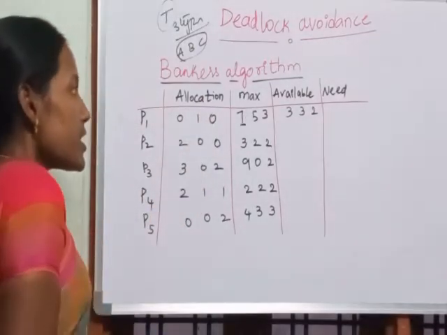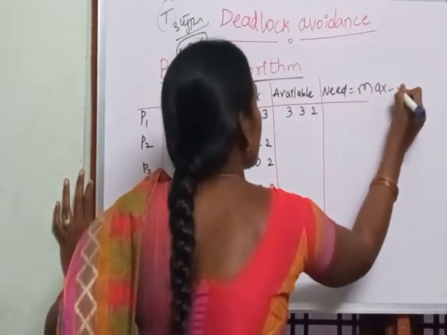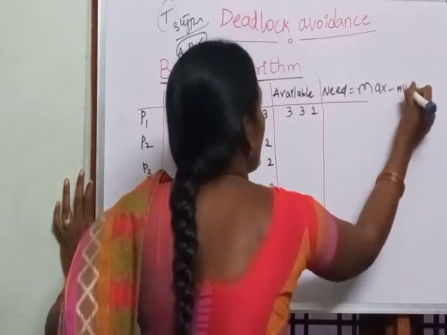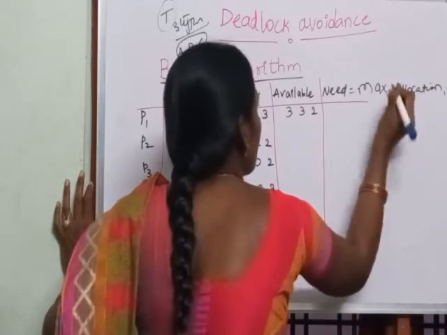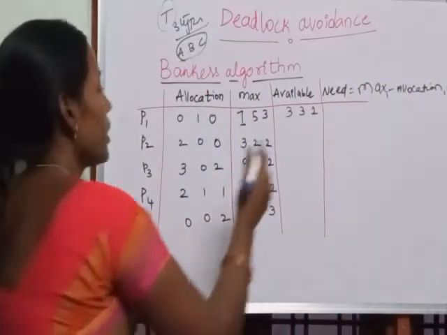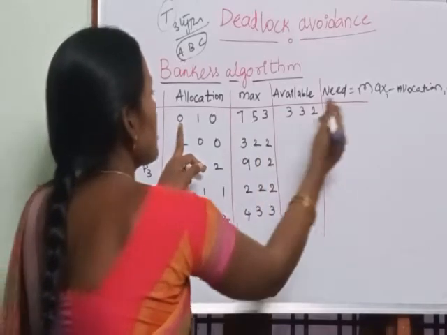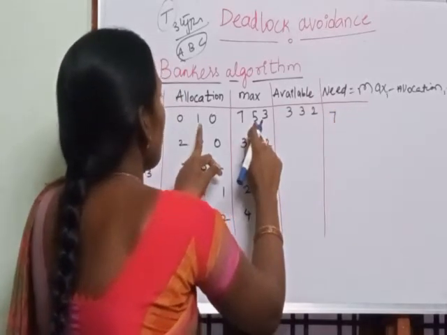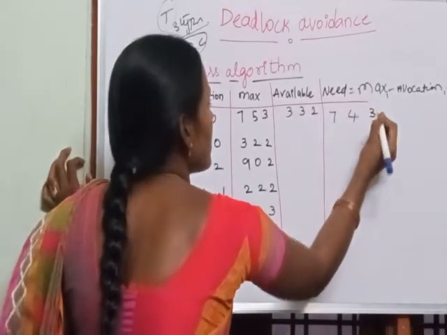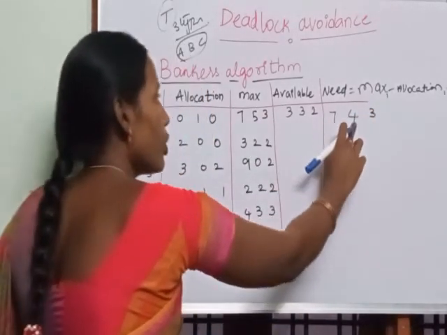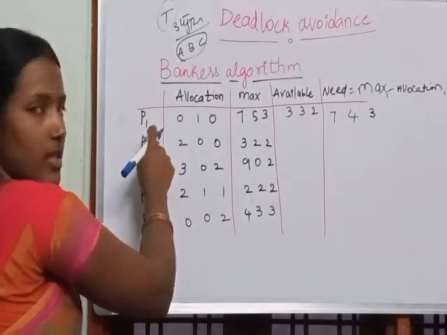We have a formula: need is max minus allocation for each process P1. Now 7 minus 0, 7; 5 minus 1, 4; 3 minus 0, 3. So 7 A's, 4 B's, 3 C's it needs in future for process P1.